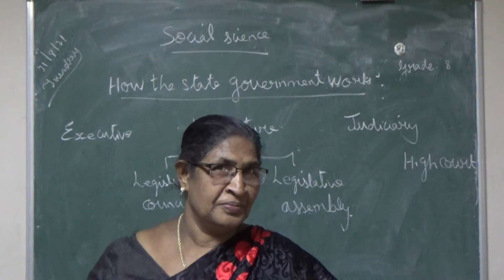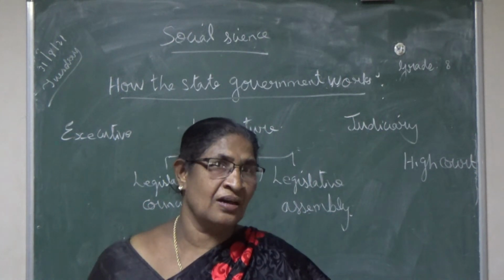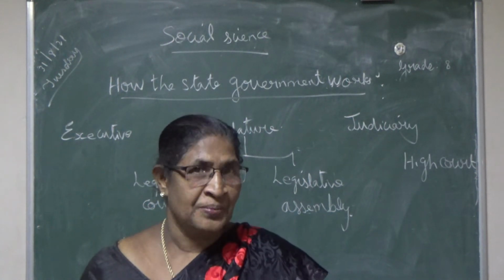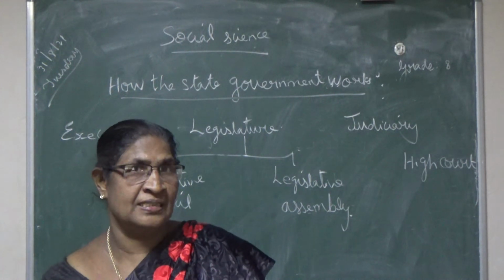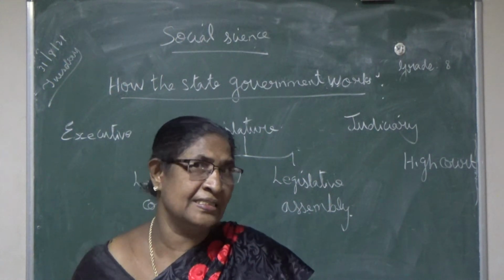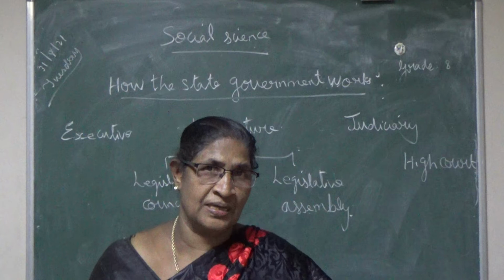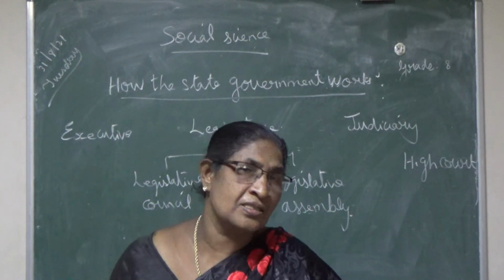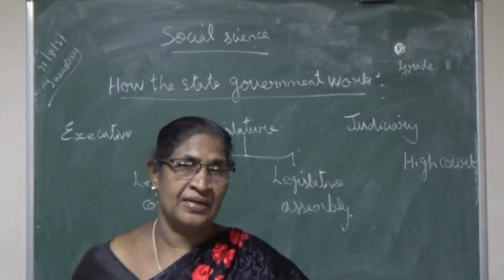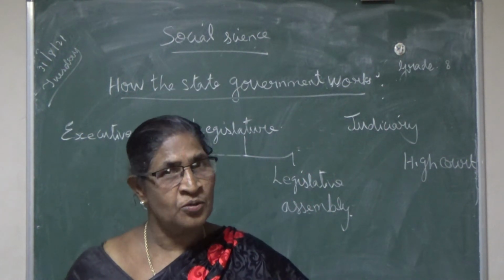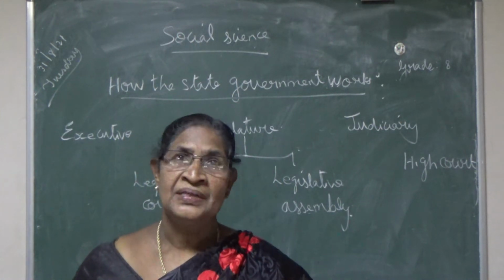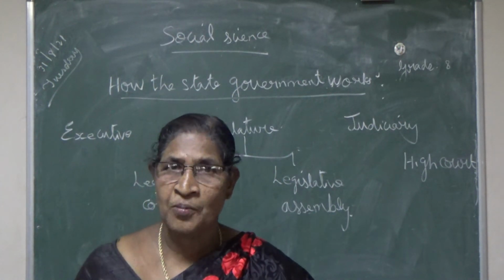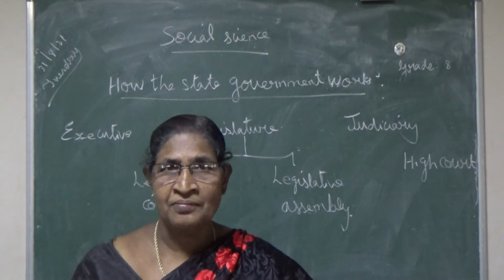The high court judges are appointed by the president of India, but the district court judges, next, each district has a court. Okay, so the district court judges are appointed by the governor of that state, while the high court judges are appointed by the president of India.